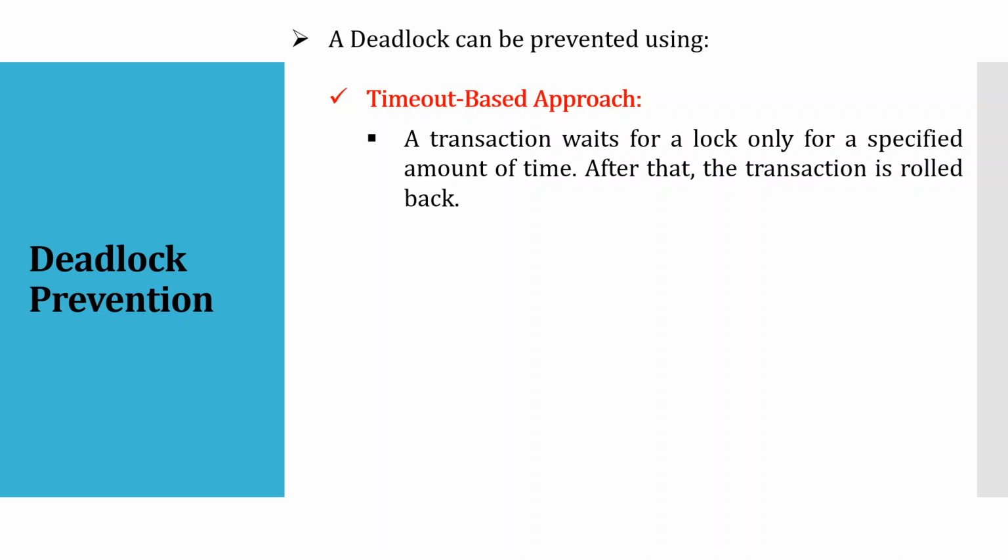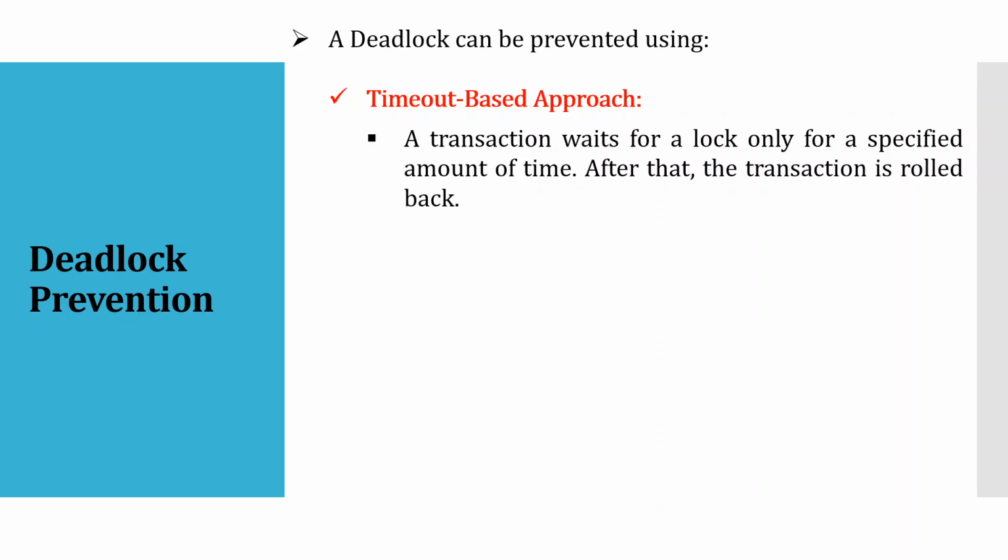They will be in a waiting stage only for some amount of time. If in that time the resource is not released by the transaction, then automatically the transactions will get rolled back. So let us say T1, T2 and T3. T1 is waiting for T2, T2 is waiting for T3, and T3 is waiting for T1.